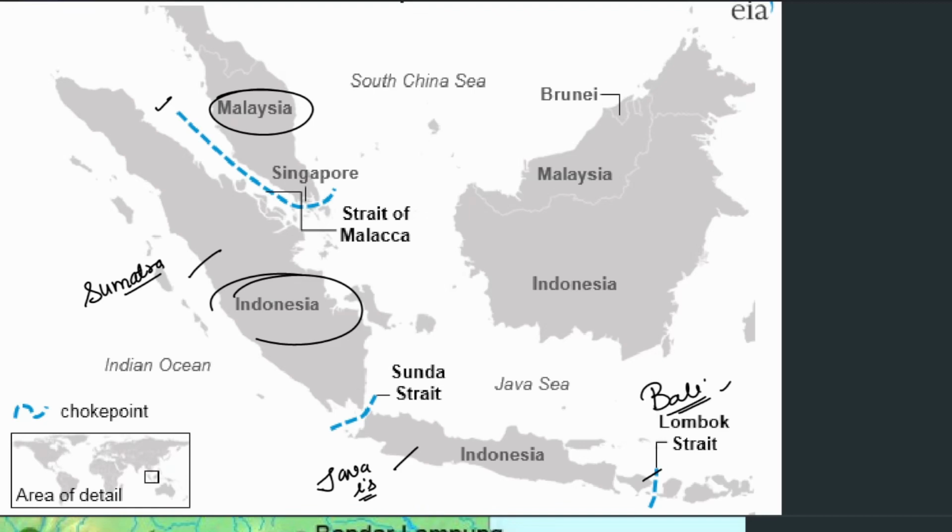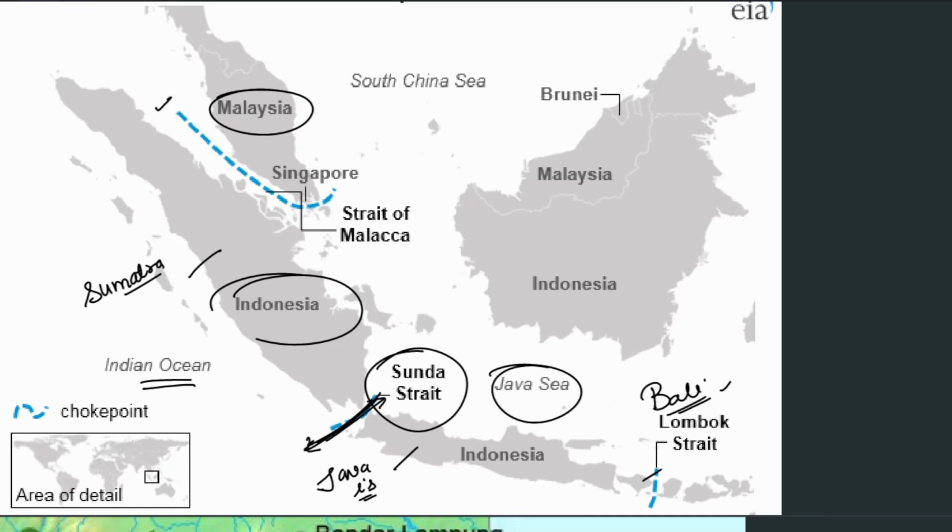Okay, so we'll see the different straits that connect these. So this is the Sunda Strait. Sunda Strait connects the Java Sea as well as the Indian Ocean. So this is the Java Sea we have, and this is the Indian Ocean. Two different water bodies are connected by the Sunda Strait. Please remember this as well.